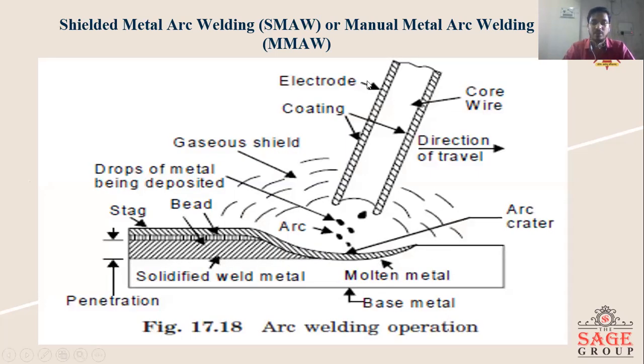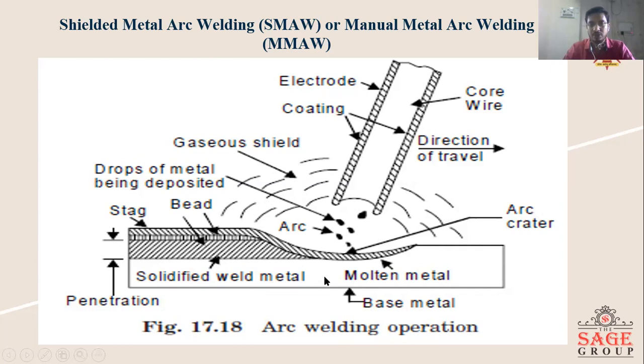So this is the diagram of SMAW. Here the electrode is coated by the flux, and this flux makes a shielding layer or pool to reduce oxidation from the outside air, right? So the base metal and another metal can be joined in a welding process.